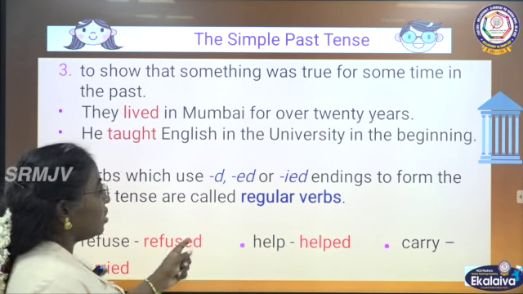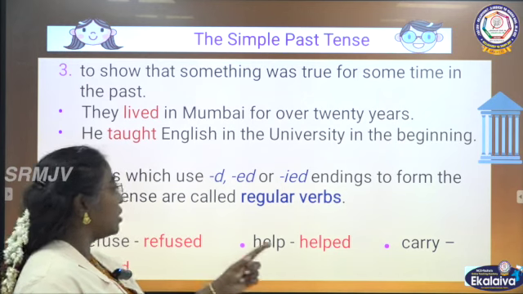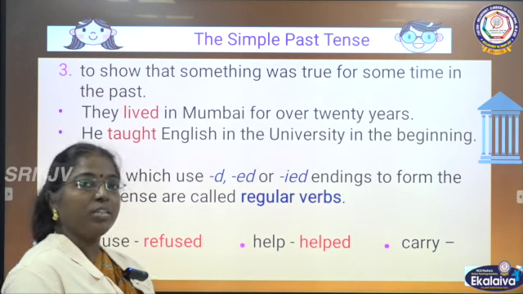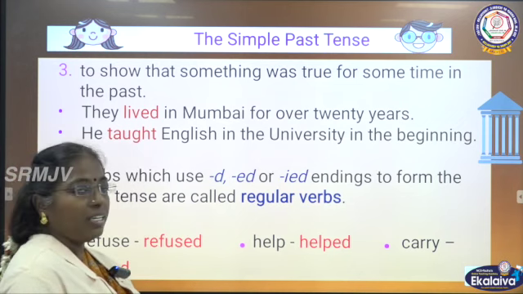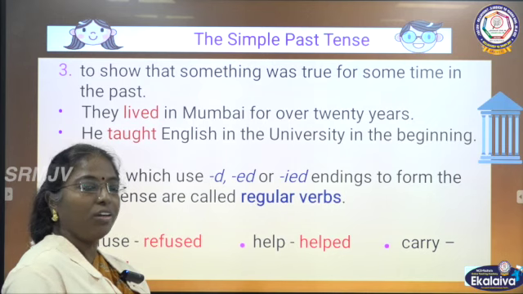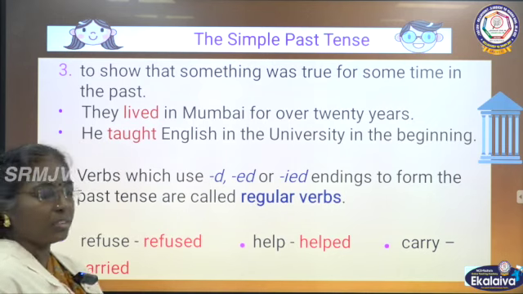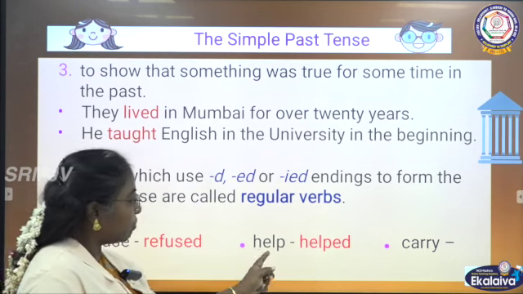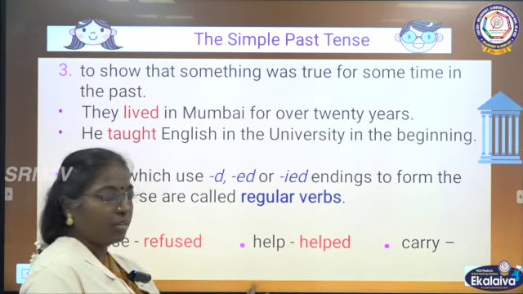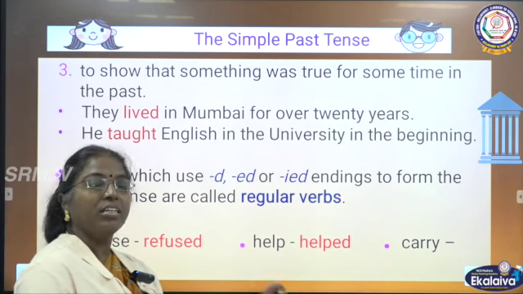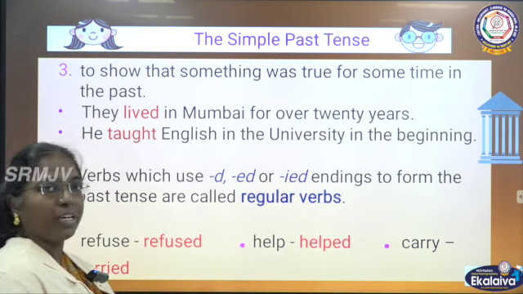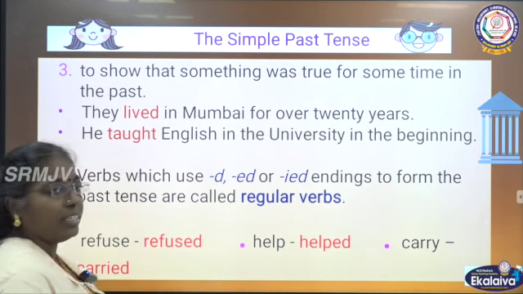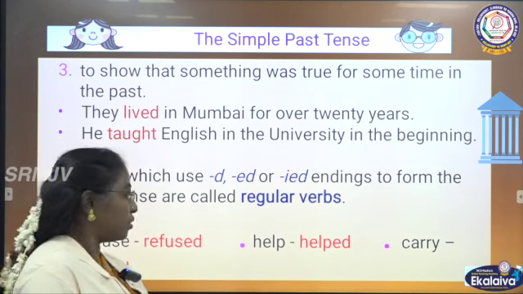Verbs which use D, ED or IED endings to form the past tense are called regular verbs. Which is a regular verb? The verb which ends with D, ED, IED. Refuse, refused, we are adding D. Help, helped, we are adding ED to the base form of the verb. Carry, carried, the last letter is Y, the consonant here is Y, we are removing Y and adding IED. So this is a regular verb.